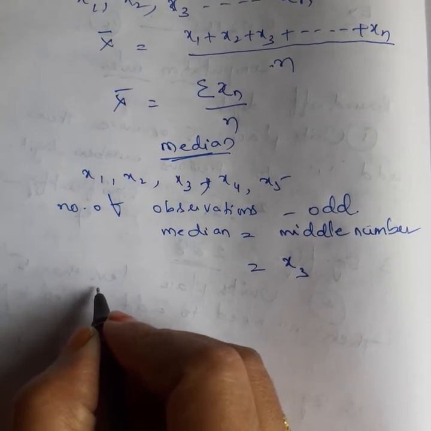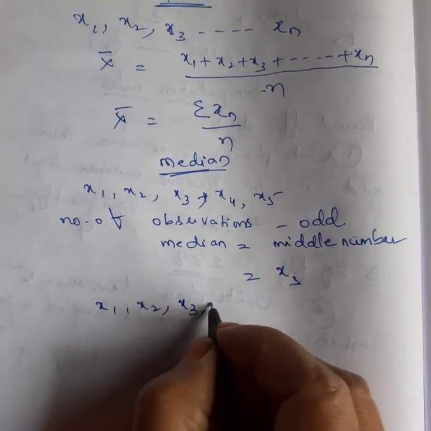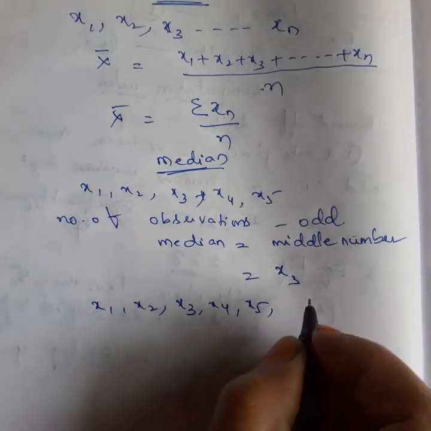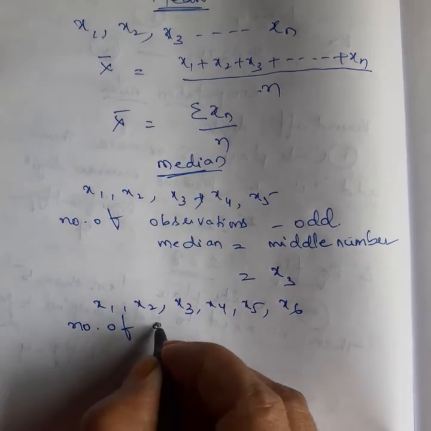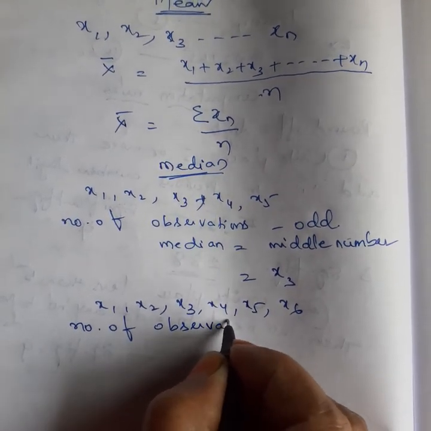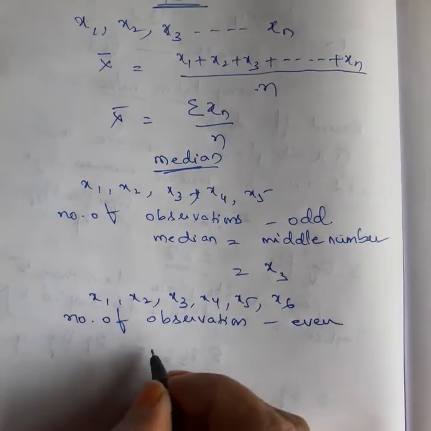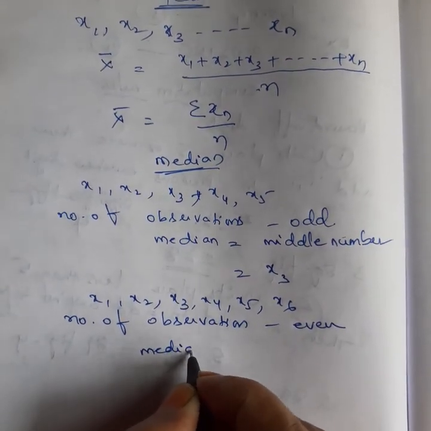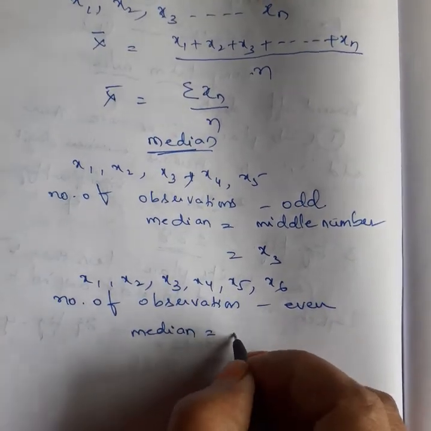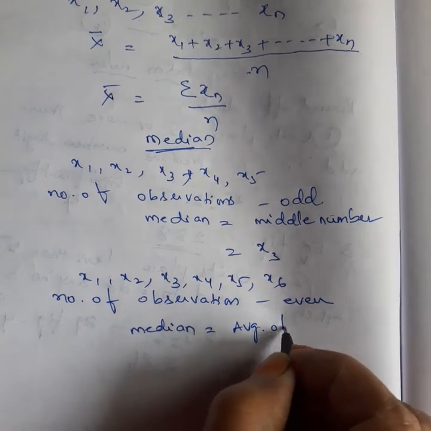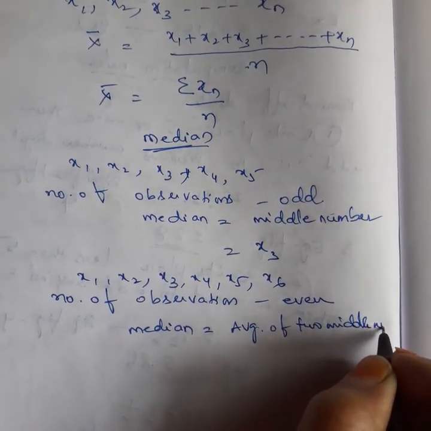Now in the same example, if the number of observations is even, then the median is nothing but the average of the two middle numbers.